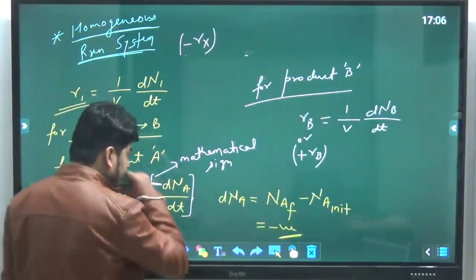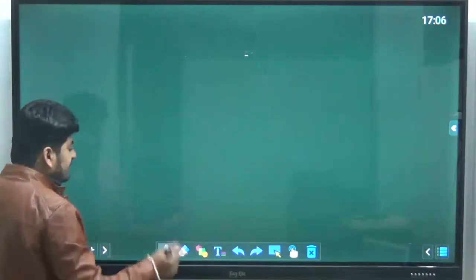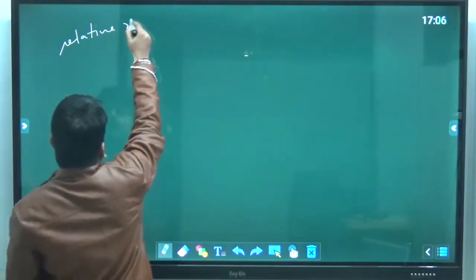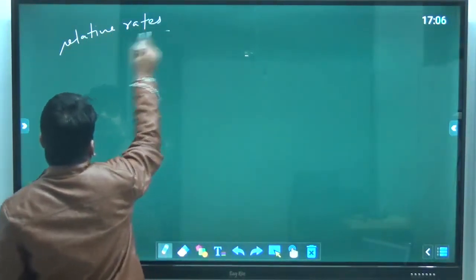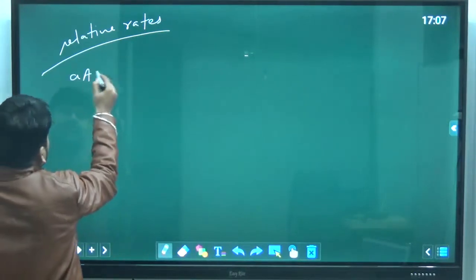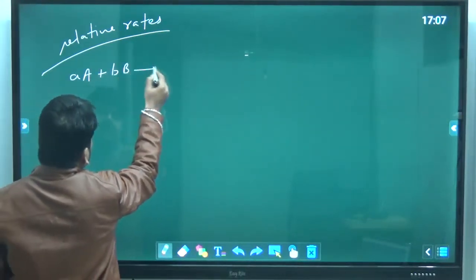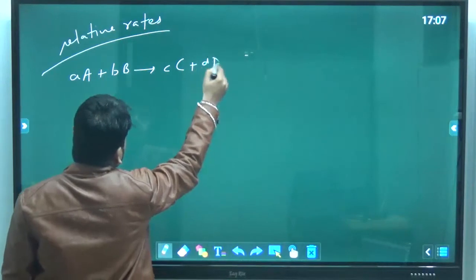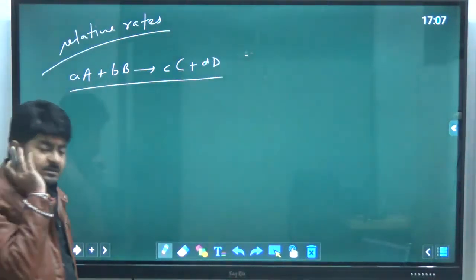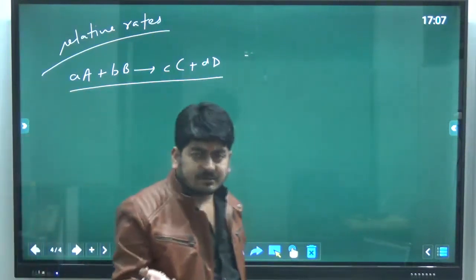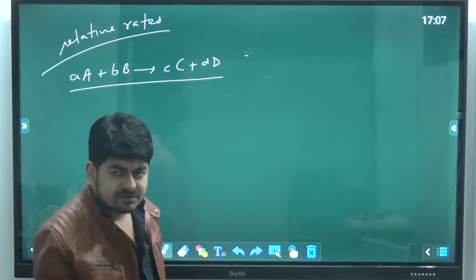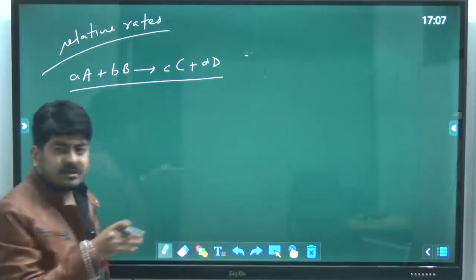Now next is relative rates of reaction, also known as composite rates of reaction. Suppose we have a reaction aA plus bB gives cC plus dD. For this chemical reaction, if you do the mole balance, I'm not doing that derivation here, you can watch the classes for that. I'm just writing directly.